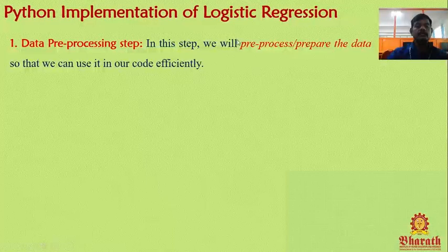First step is the data pre-processing step. In this step we will pre-process or prepare the data so that we can use it in our code efficiently. I already told you, first step is to make a data set.